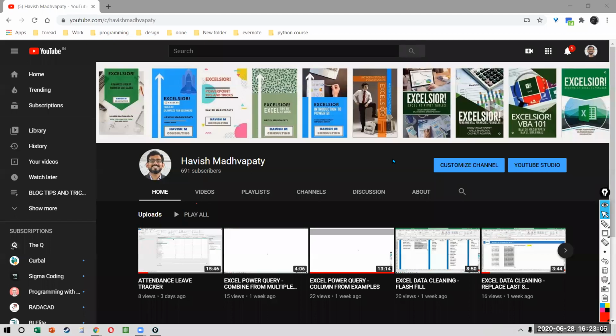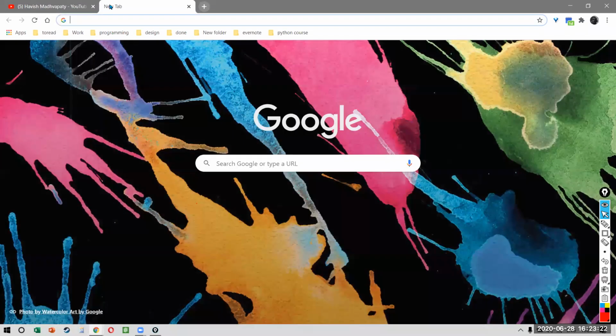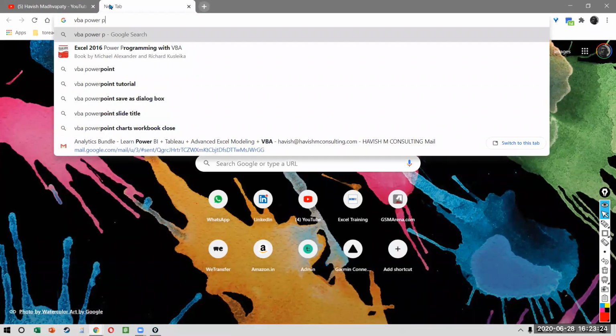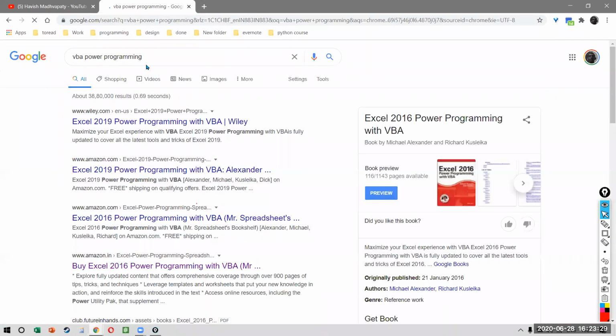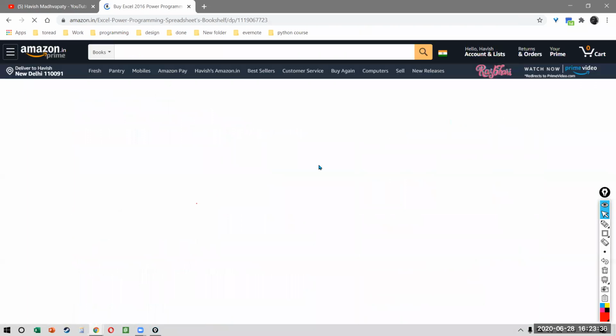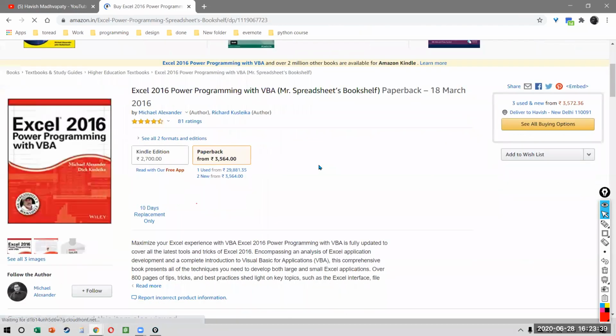Source to practice VBA code step by step. No, it's not possible to practice VBA step by step because it's a programming language, right? There is just so much in VBA that it is not possible to have step by step written anywhere. If you want to learn it properly, then you can purchase this book from Amazon. It's called VBA Power Programming. I also have a couple of books, but I wouldn't recommend that for your purpose. VBA Power Programming is available on Amazon. Michael Alexander has written it, and I don't think it's very costly.